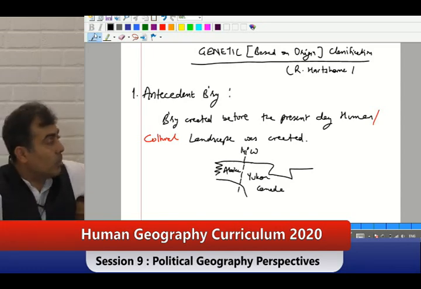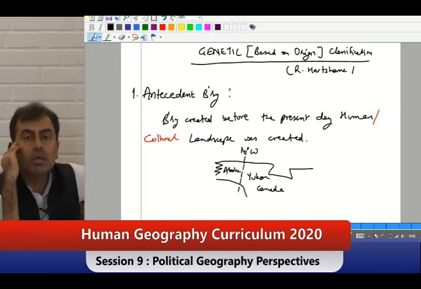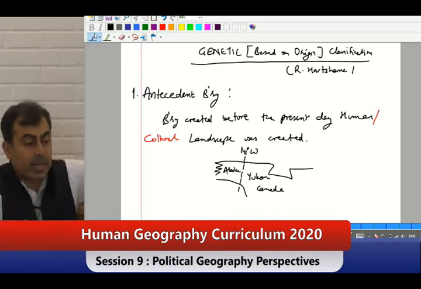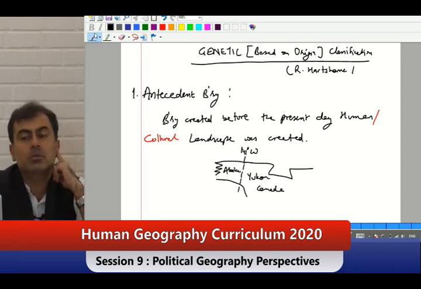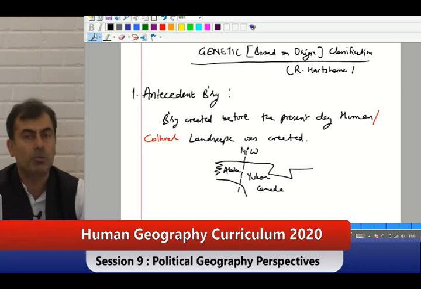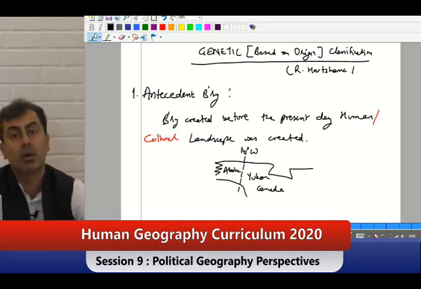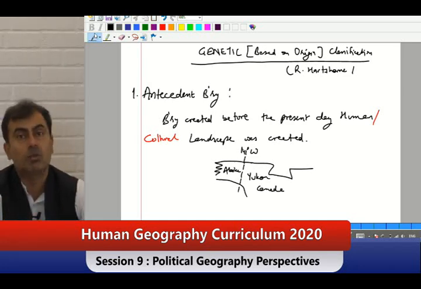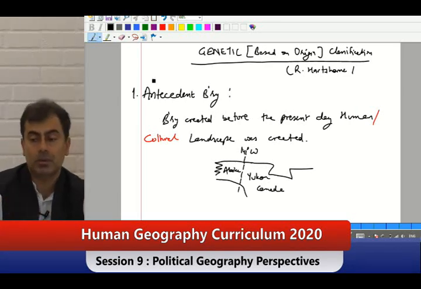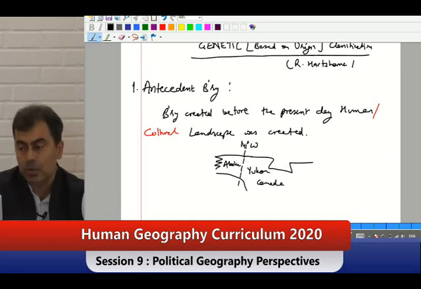But if we are talking about India, the people were living. We were a British colony, and there they had to create a boundary. So already a human landscape, a cultural landscape was very much in position. And then they created it, and that is why we had a conflict also. Antecedent, no conflict, because already that is there. You are already prepared in your mind, this thing belongs to him, this thing belongs to him. But here there was a conflict, and we had one of the bloodiest partitions in the world. So that's what we are talking about. This will be consequent boundary.